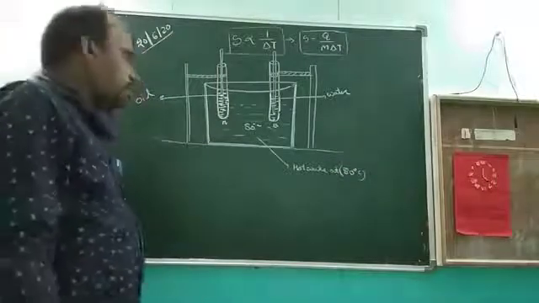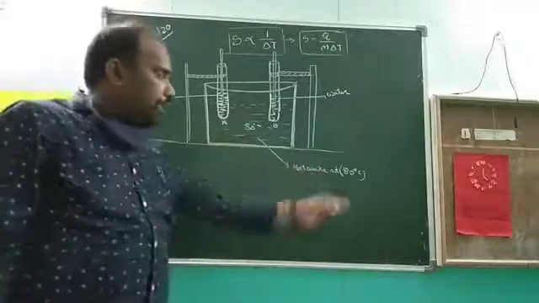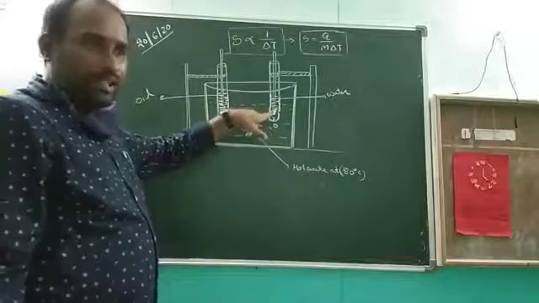What we do first: we take one beaker filled with hot water at 80 degrees centigrade, and take two identical test tubes.